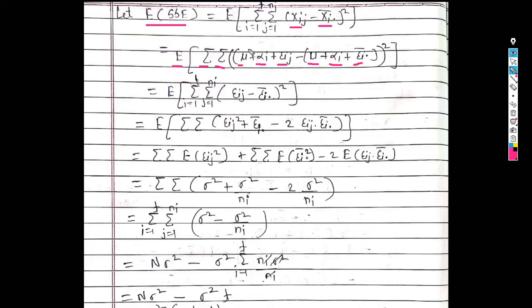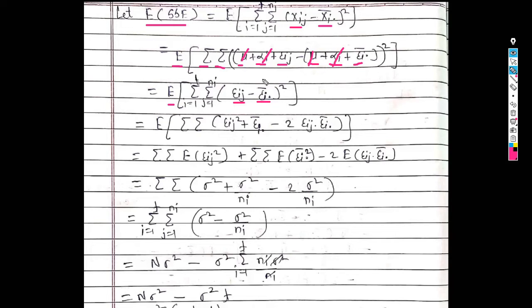Now here this mu and this mu will get cancelled, then this alpha_i and this alpha_i also get cancelled, so the remaining terms are epsilon_ij and epsilon i dot bar. So we get expected value of, in square bracket, summation over i, summation over j, epsilon_ij minus epsilon i dot bar, bracket square, and complete this square bracket.